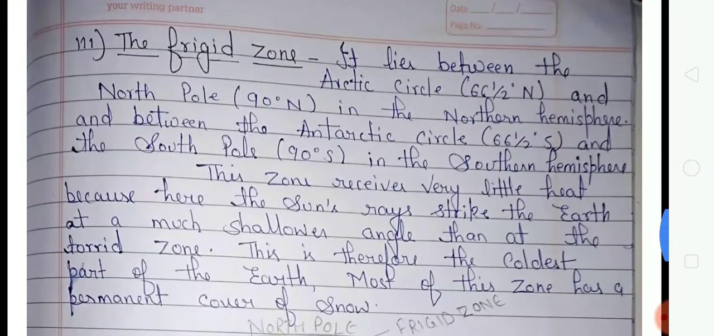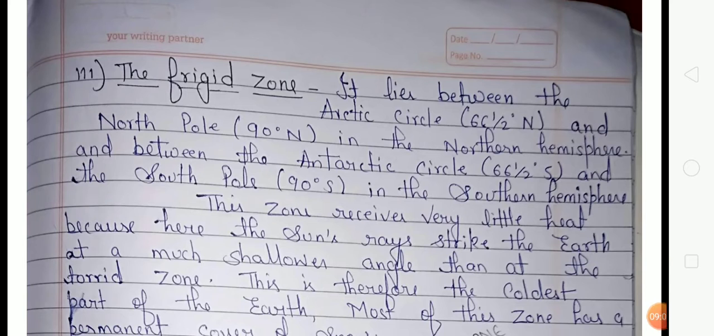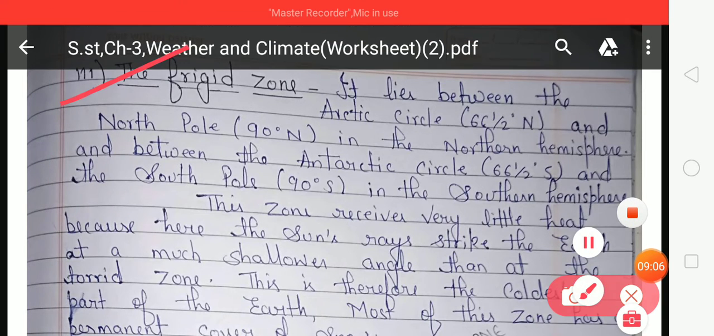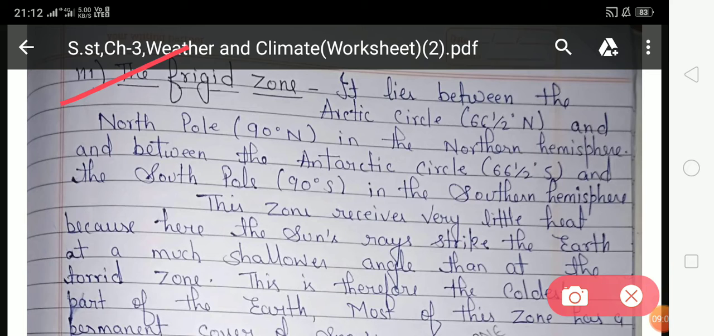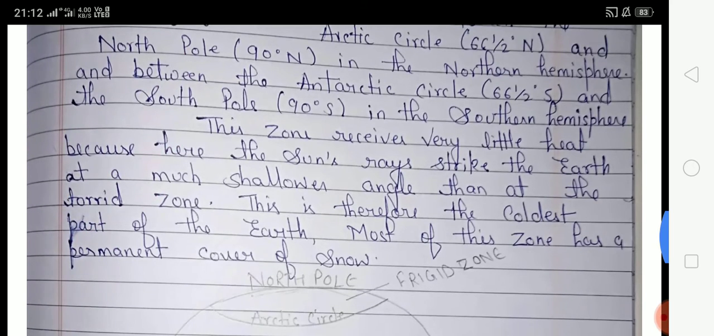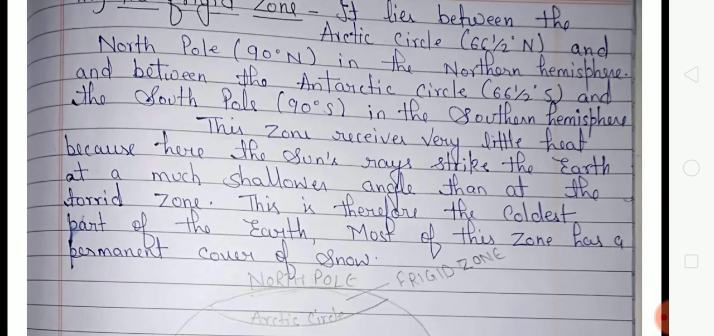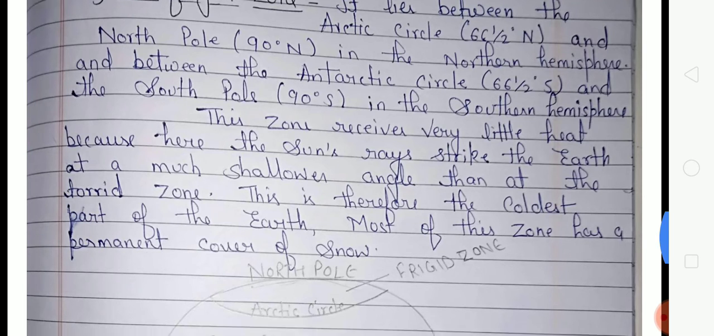Look at the next heat zone of the earth, that is frigid zone. It lies between the Arctic Circle and the North Pole in the northern hemisphere and between the Antarctic Circle and the South Pole in the southern hemisphere. So student, frigid zone lies between the Arctic Circle and the North Pole in the northern hemisphere and between the Antarctic Circle and the South Pole in the southern hemisphere. This zone receives very little heat because here the sun rays strike the earth at a much shallower angle than at the torrid zone. This is therefore the coldest part of the earth. Most of this zone has a permanent cover of snow.